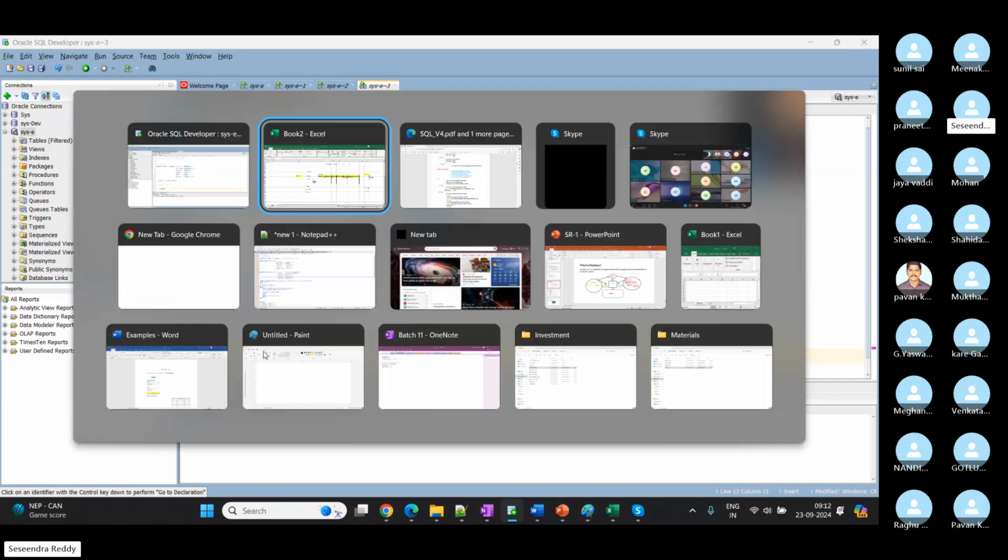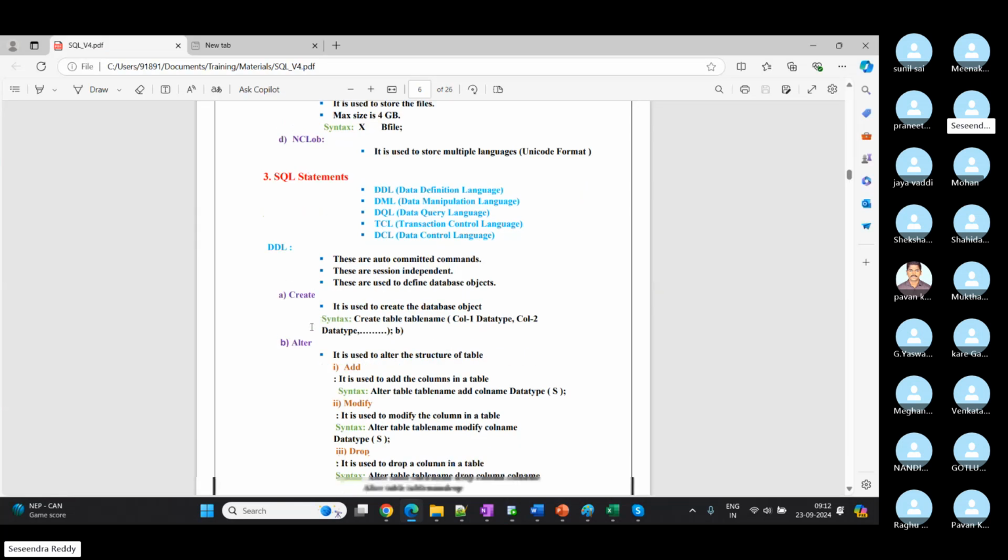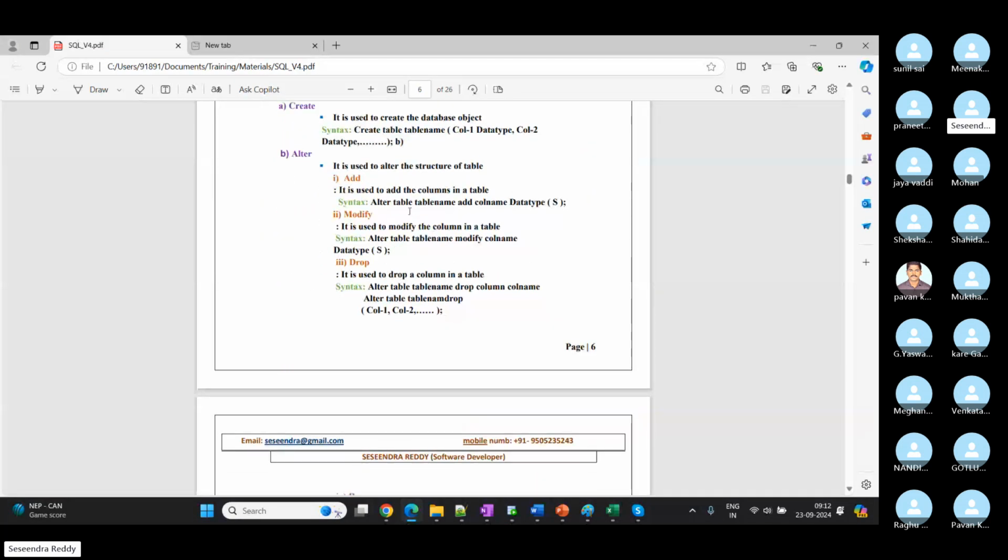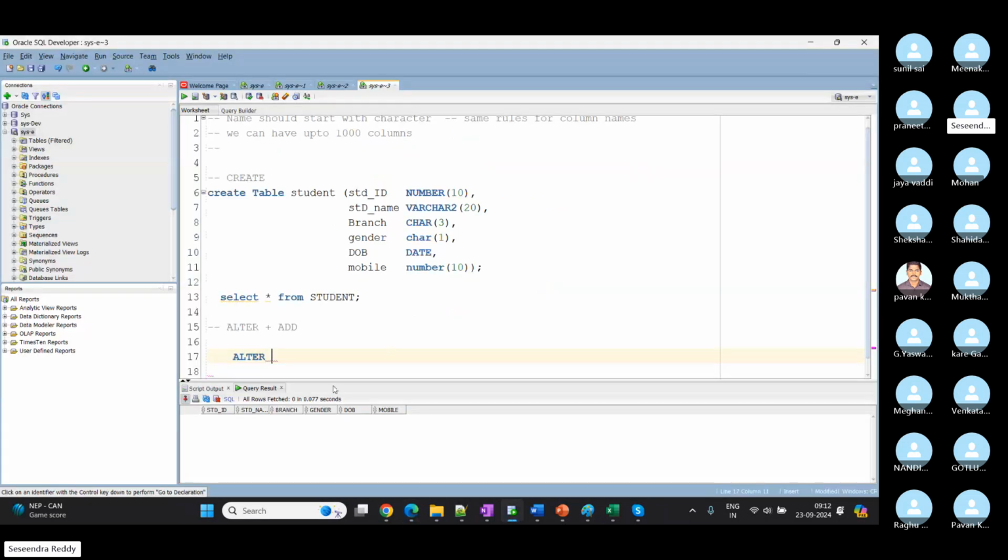If we go through this document, you can see the syntaxes. Alter table, table name, add column, column name, data type and size of that column. So we are going to modify student. In the initial stages you can see a lot of errors. You will create a table with one name, and while altering, maybe a typo mistake.